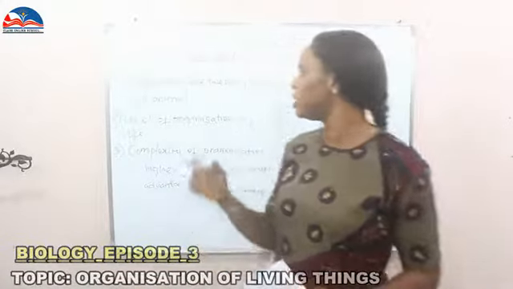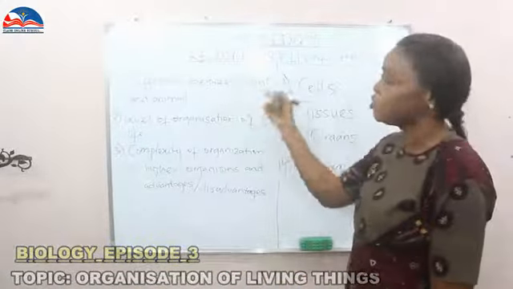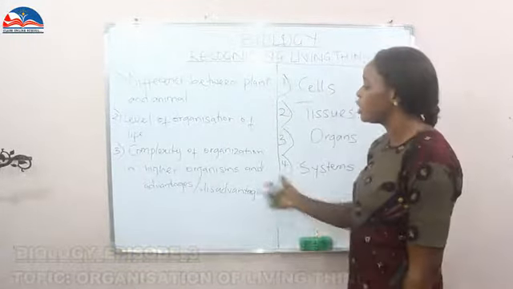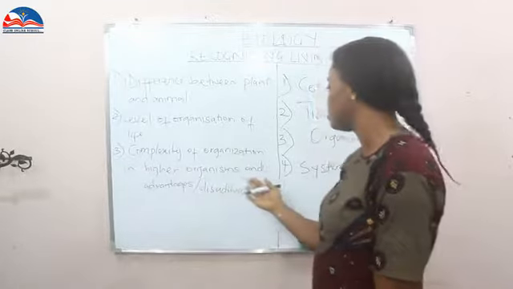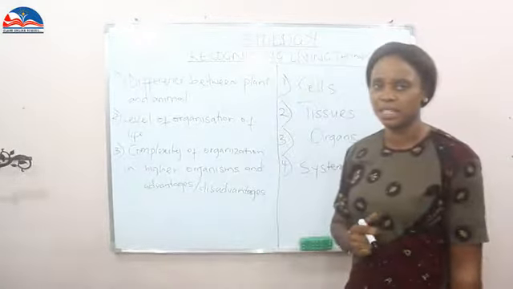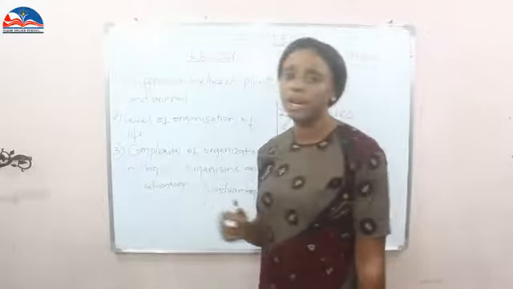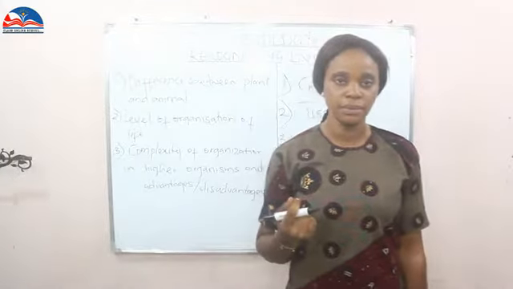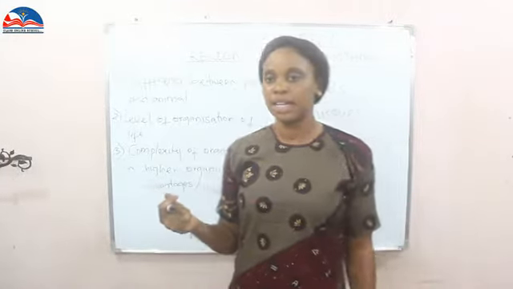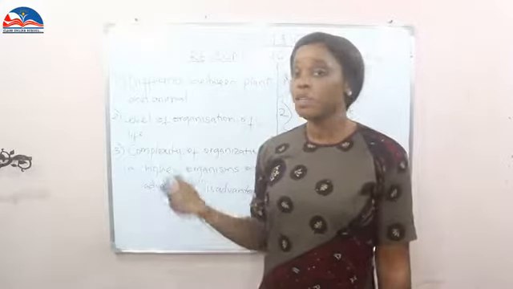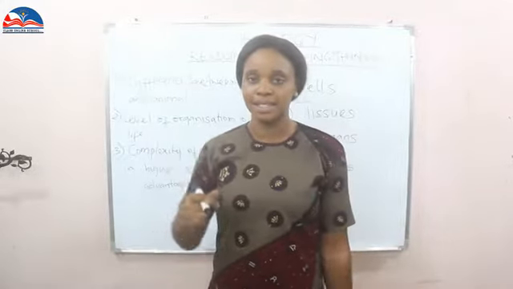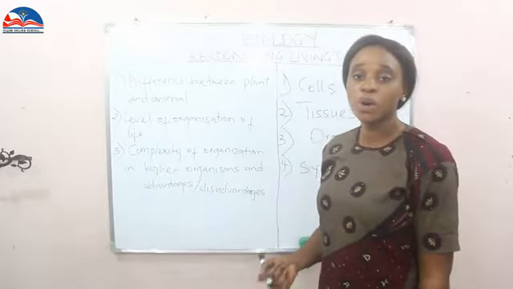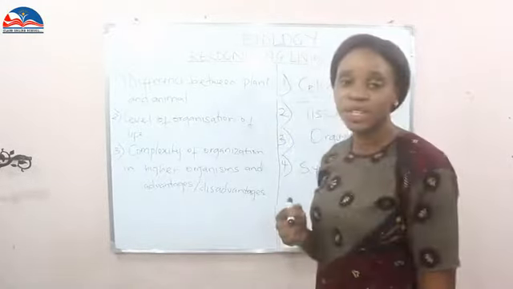So having known all this, we've talked about the difference between plants and animals. We've talked about levels of organization of life. We've talked about the complexity of organization in higher organisms, their advantages and disadvantages. Remember, when we were talking about the complexity of organization of life, I made mention of the brain. The brain is very complex. You remember I said mammals are the highest in complexity. So, having known all this, I'll see you in our next class.